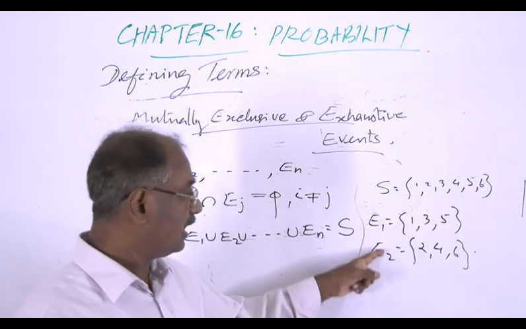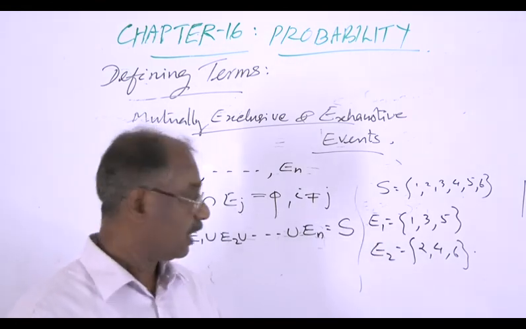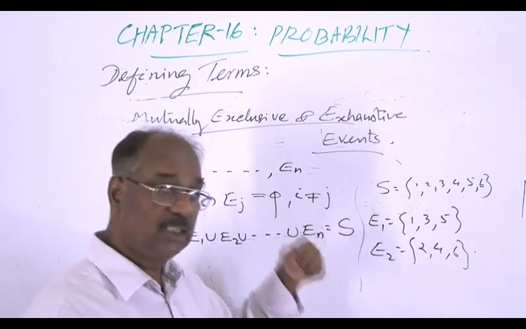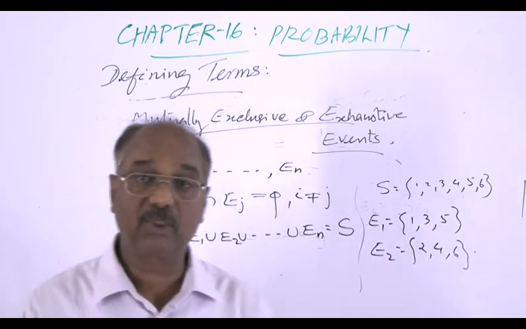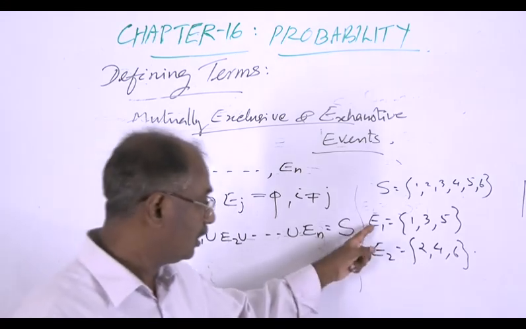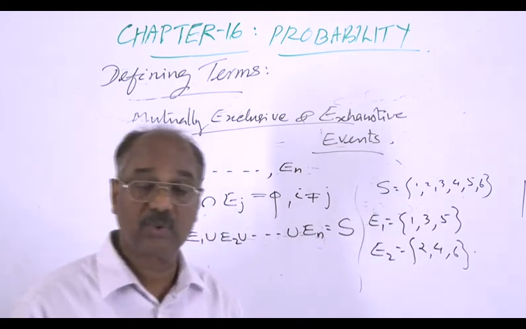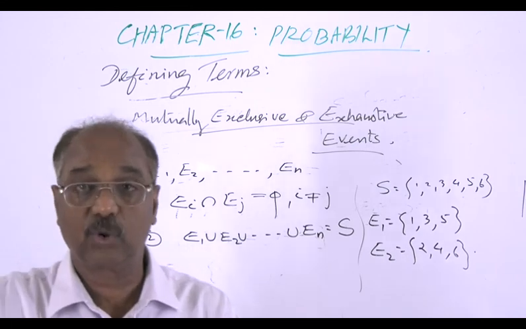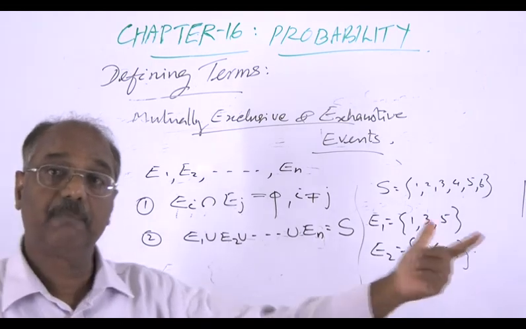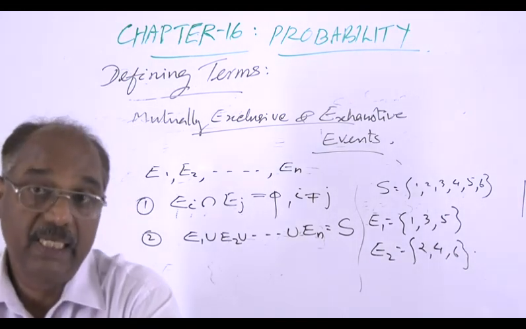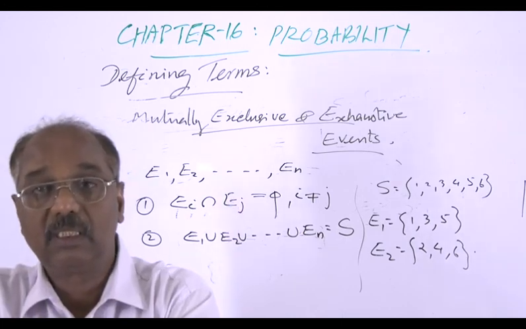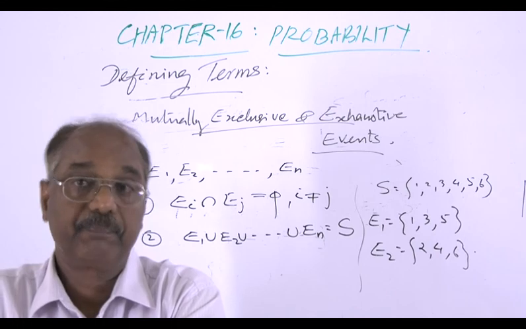Then E1 intersection E2 is empty, and E1 union E2 is S. Therefore, this E1 and E2 are mutually exclusive and exhaustive. Okay? So similarly we can have any number of examples for mutually exclusive and exhaustive events.